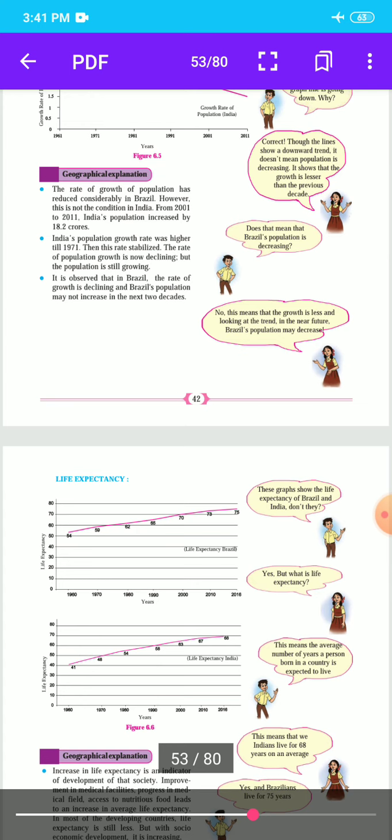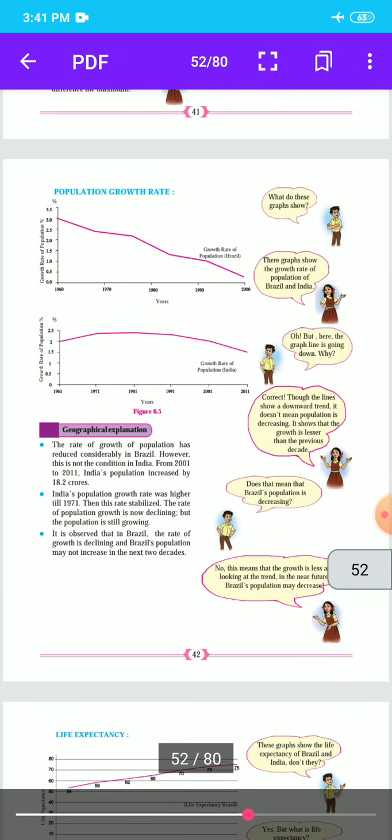Geographical explanation: the rate of growth of population has reduced considerably in Brazil. However, this is not the condition in India. From 2001 to 2011, India's population increased by 18.2 crores. India's population growth rate was higher till 1971. Then this rate stabilized. The rate of population growth is now declining, but the population is still growing. In Brazil, the rate of growth is declining and the population may not increase in the next 2 decades.